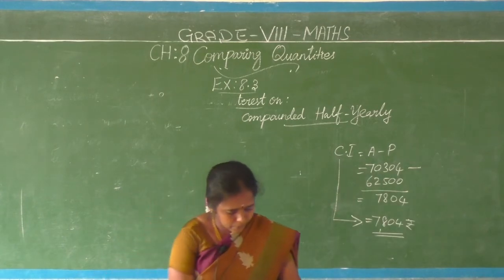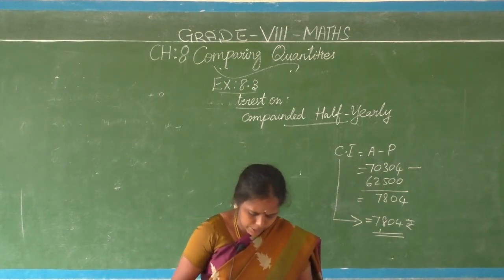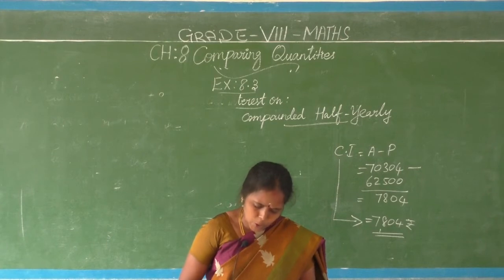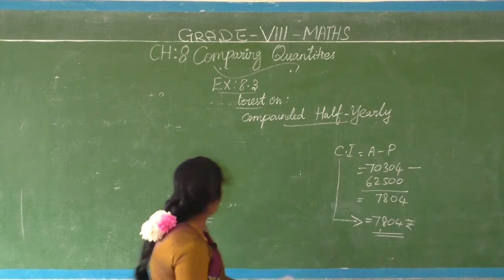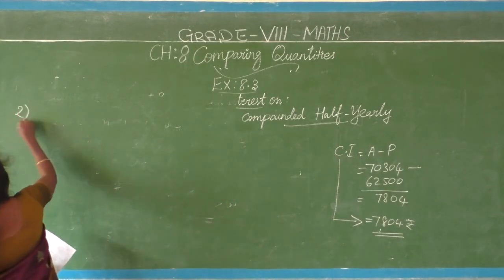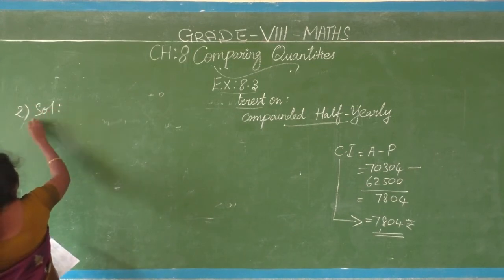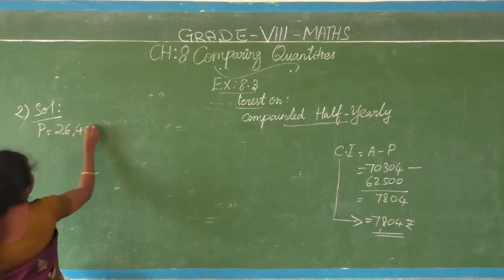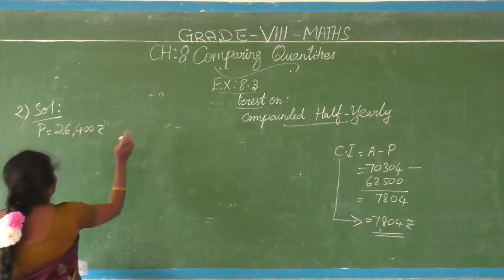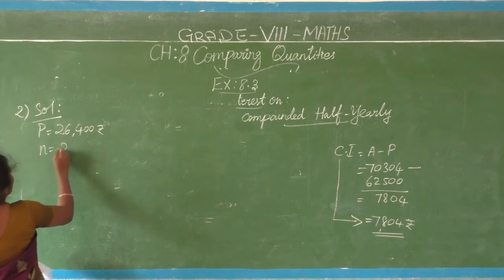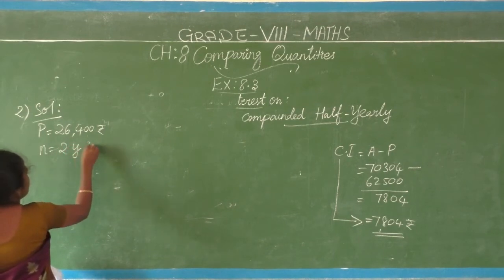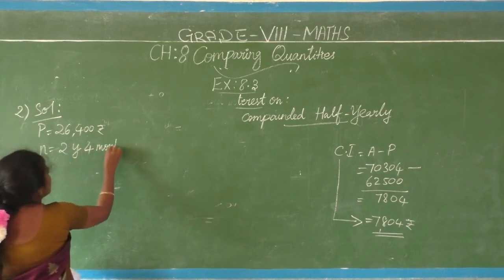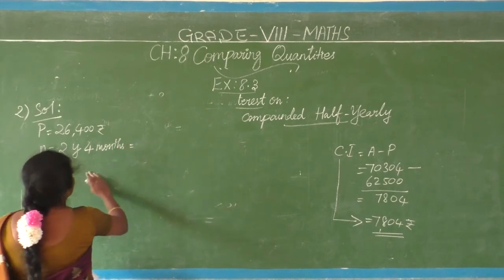See, what is given here? Kamala borrowed 26,400, no? So here principal is 26,400 rupees. Number of years 2 years 4 months. How to convert into year?